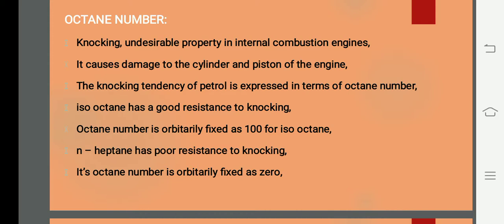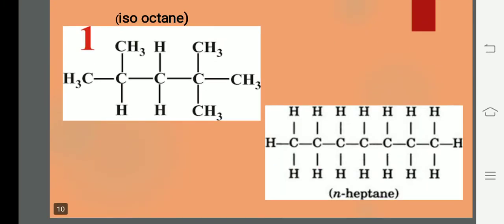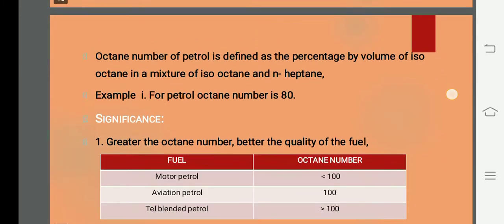Now we can see the structures of Iso Octane and N-Heptane. As you know the thing, even though I'll show you. The first one I have shown in the picture is Iso Octane, and the second one is N-Heptane. I am showing this for the purpose of explaining this octane number. Okay? So now I'll define what is octane number.